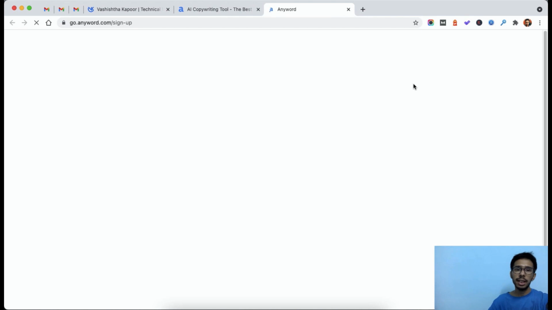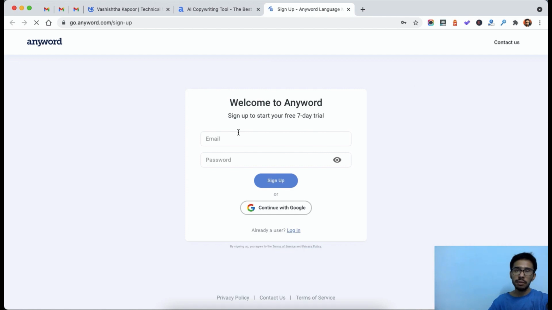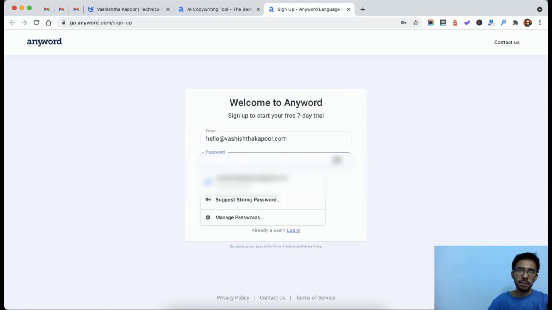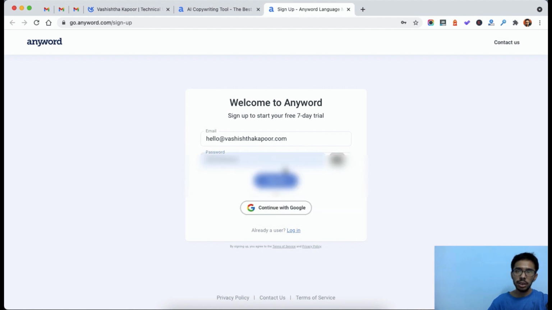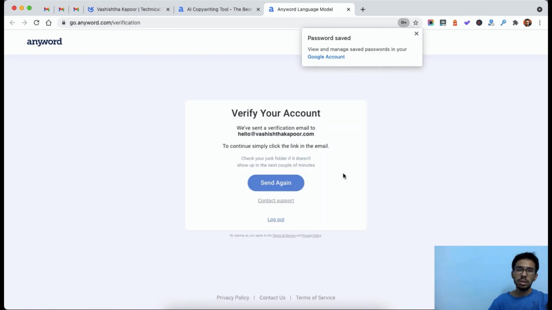Once you click on this link, you will be landing on the registration page where you need to fill in very few details. For example, just email and your password. So simply type in your email, type any password and click on sign up. So that's a very quick sign up process, and the next thing you need to do is to just verify your email that you will receive.